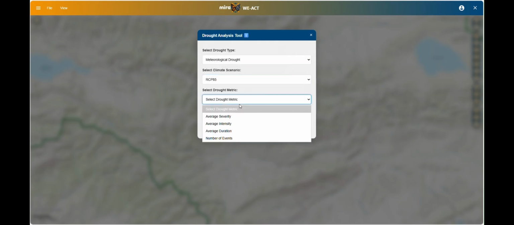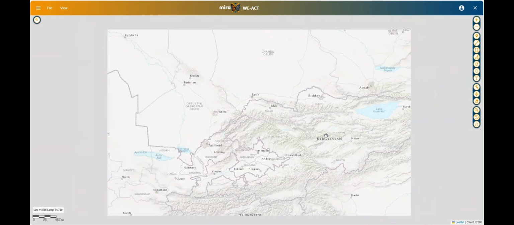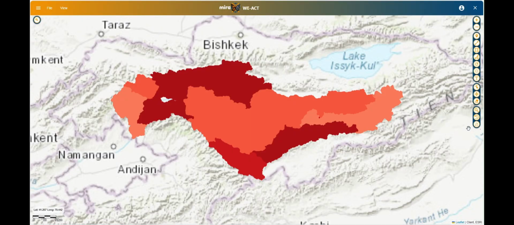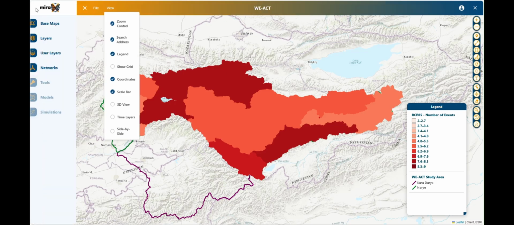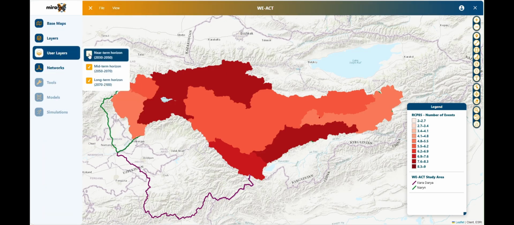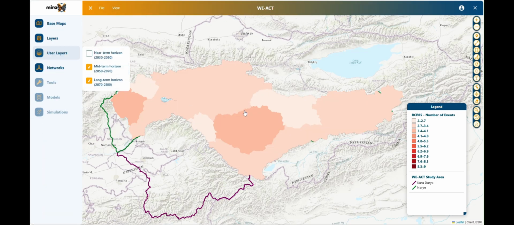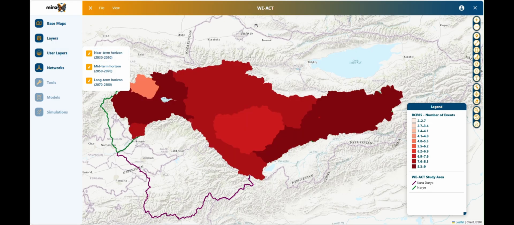It calculates the frequency and duration of drought events and maps how these risks may evolve under different climate scenarios. On screen, you can see how the number of drought events is displayed across 3 future time horizons, helping decision-makers pinpoint when and where water scarcity may become more severe.